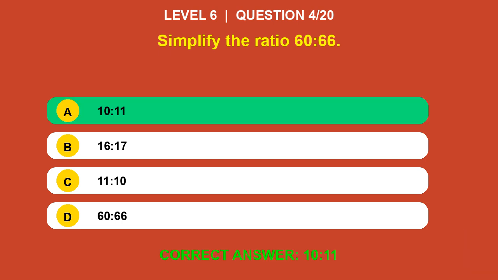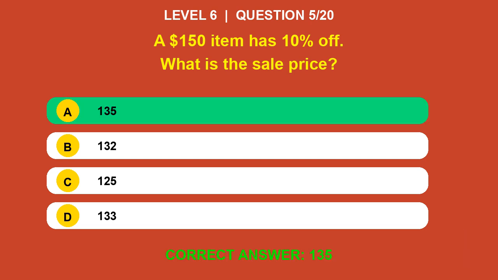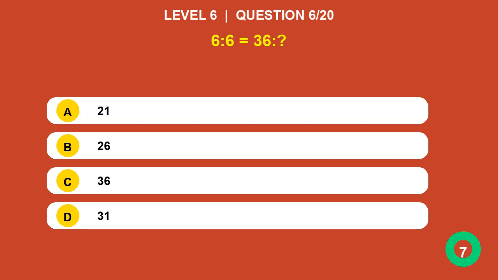Answer is 1011. A $150 item has 10% off. What is the sale price? Answer is 135. 6 colon 6 equals 36?